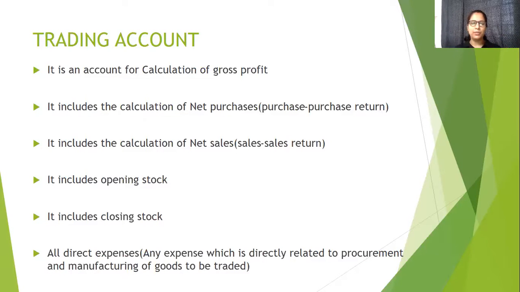But when we talk about sales return, goods are coming in, it is a debit balance. Since the relation is vice versa, in order to adjust it with sales in the trading account, sales return will be subtracted from sales. You will understand this when I explain it with the help of an example.